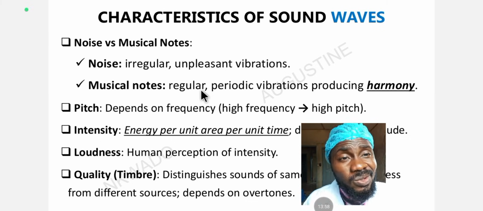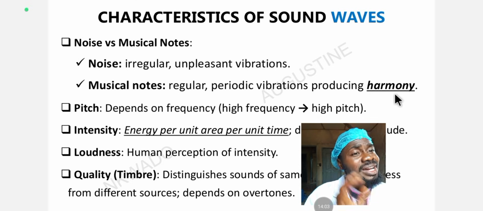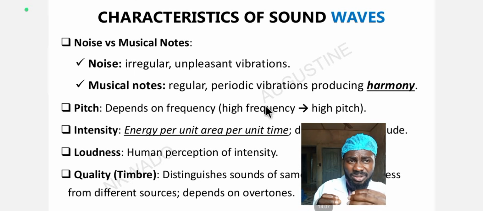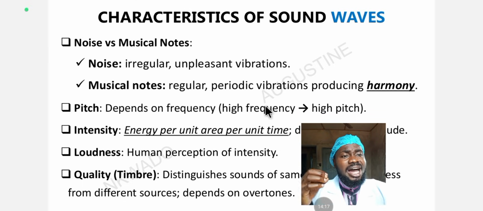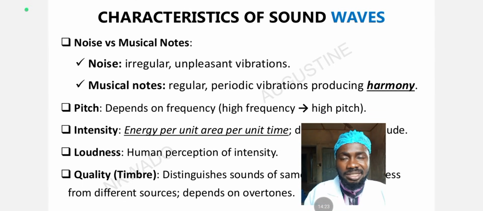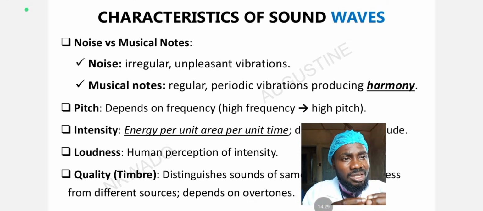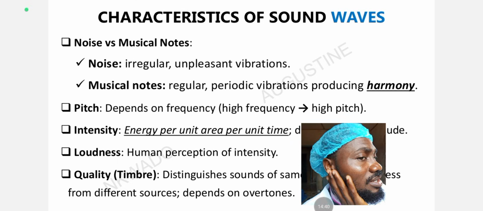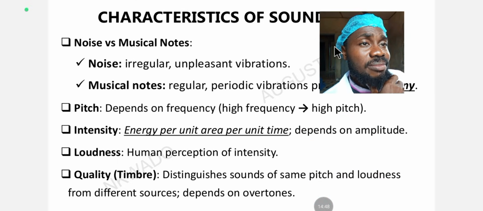Then music note is regular, it's directional, okay? It's periodic vibration producing harmony. So it's periodic vibration, it's timed, it's sequential, producing harmony. Harmonies are music notes that come together to form a reasonable sound. They are in harmony, they are in unity. Music notes or sounds brought together to form an appealing note. That's harmony.